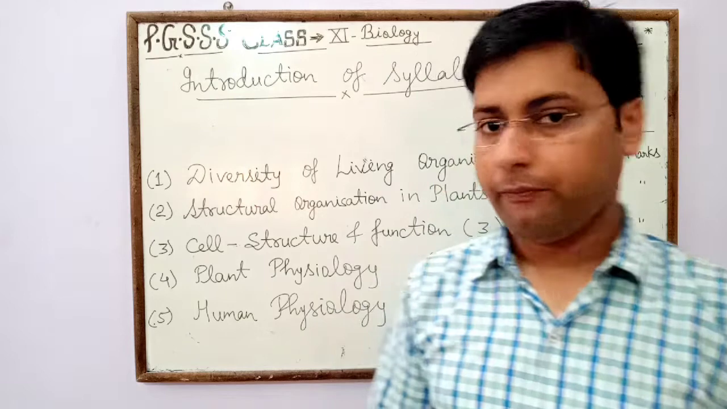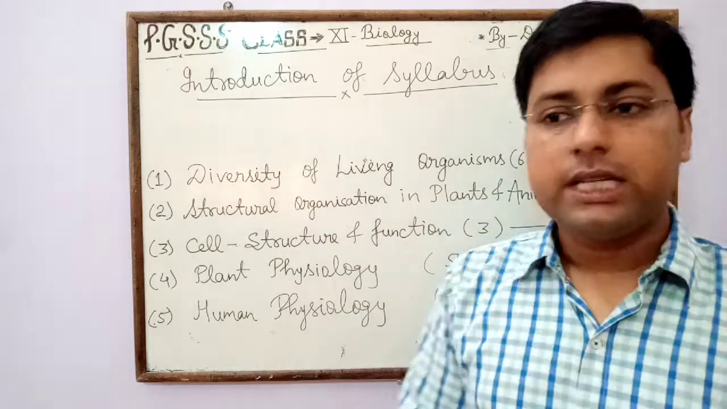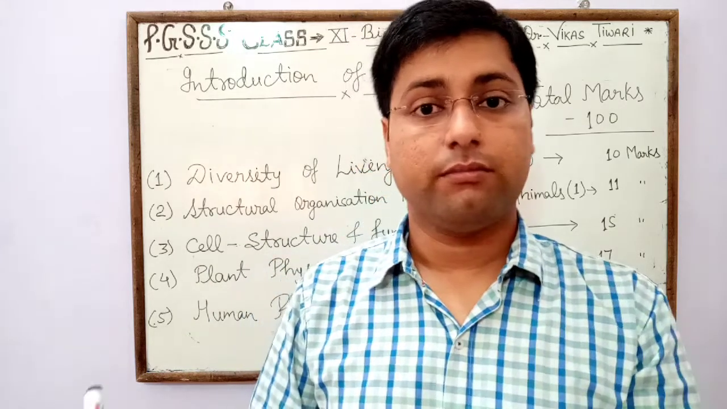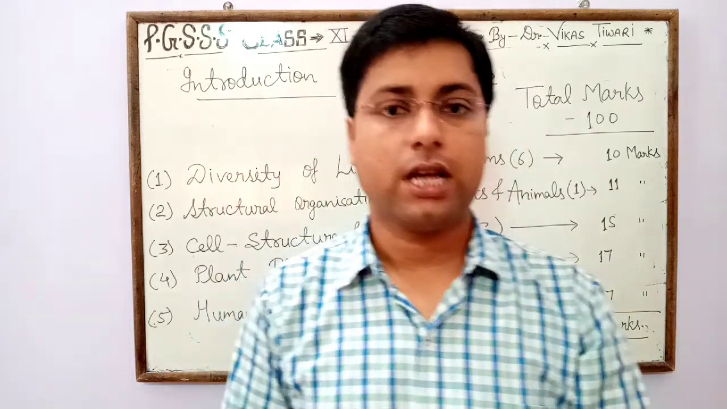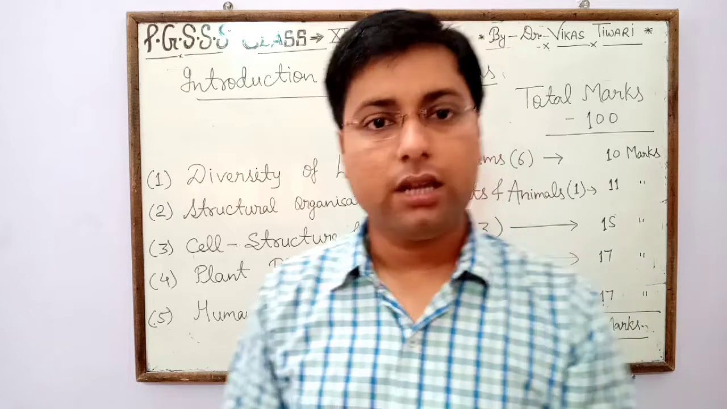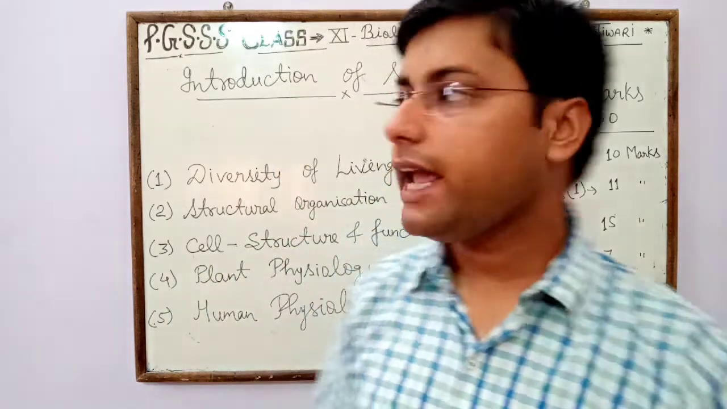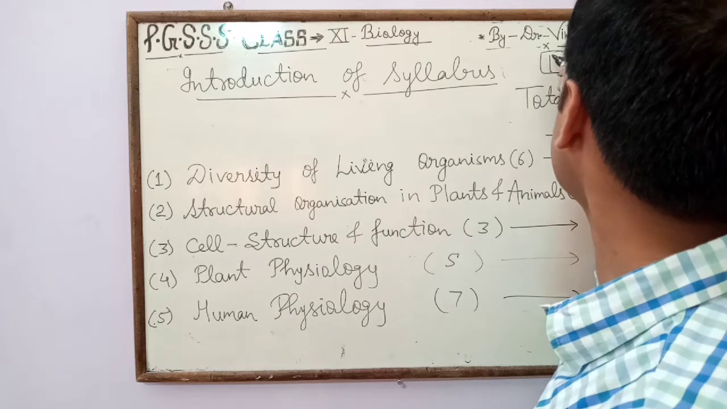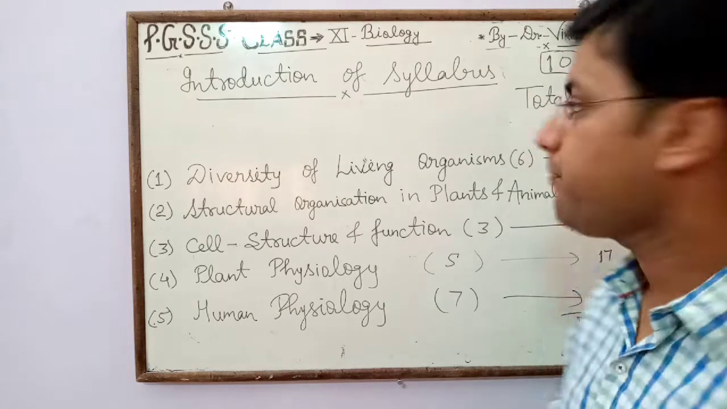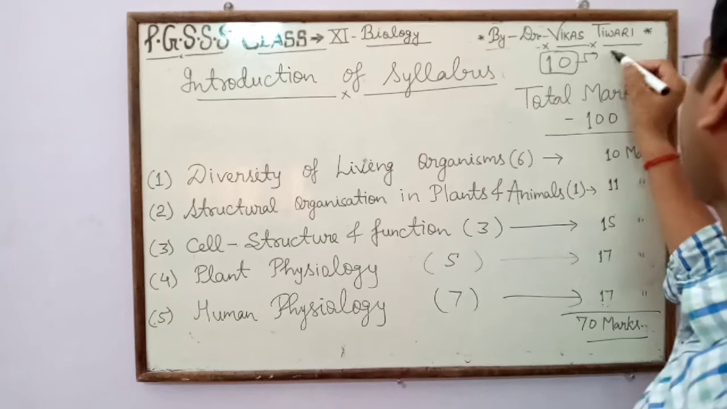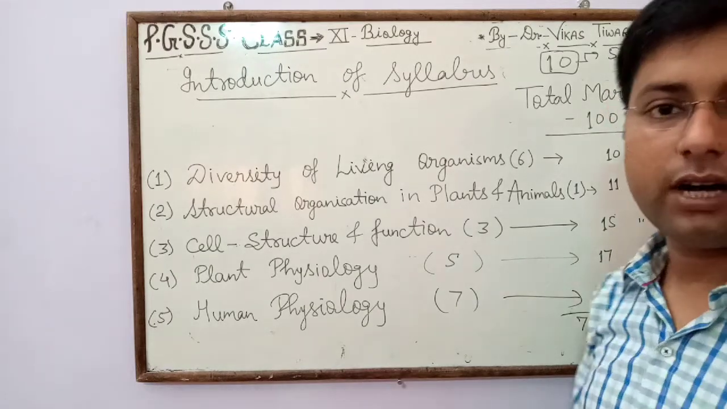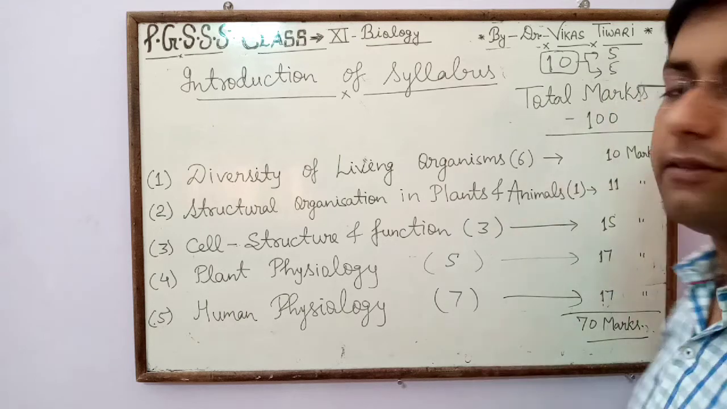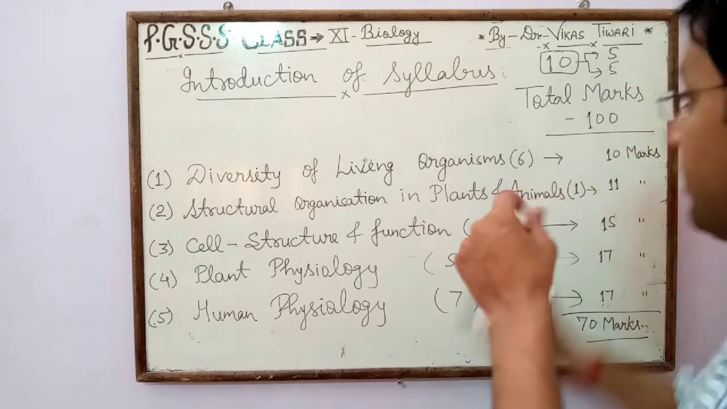So again, most welcome. Now we discuss the total syllabus of biology, meaning how many chapters there are. Dear students, in the biology portion, 10 units are there. Out of 10, 5 units are selected for class 11, while 5 units are selected for class 12.